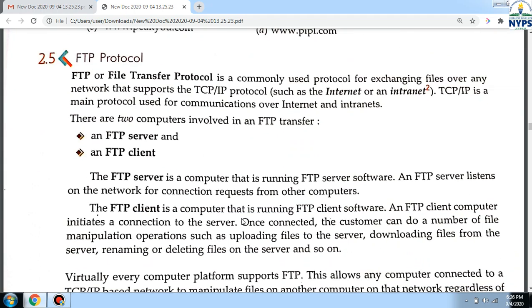The next term is FTP protocol. Protocols are the set of rules for transferring anything over the internet. Some types of protocols are given here. First one is FTP protocol. FTP stands for File Transfer Protocol. As the name indicates, it is used for exchanging files over a network, and it supports TCP/IP. TCP/IP stands for Transmission Control Protocol and Internet Protocol.